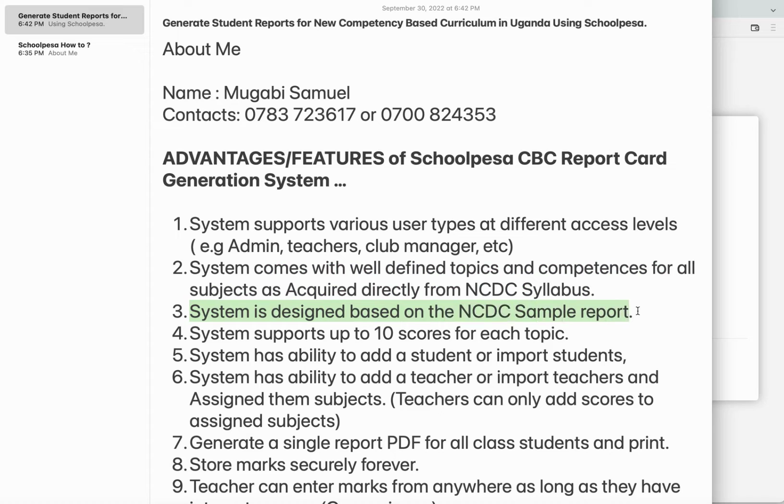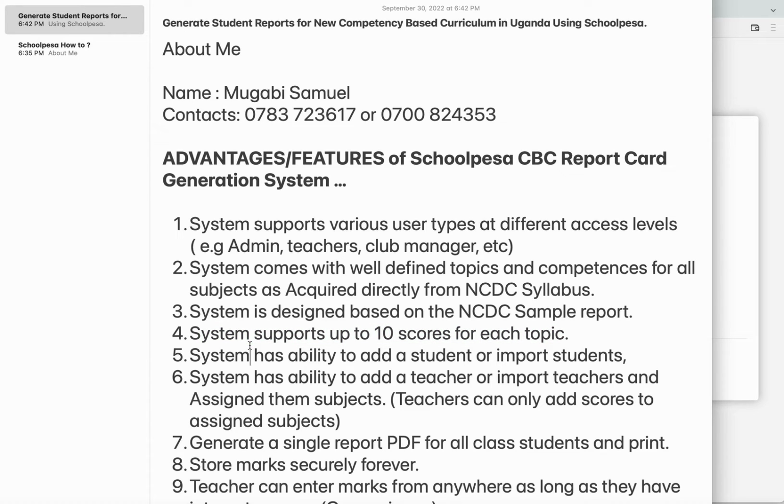So advantage three is that when we were designing this system, we based it on the NCDC sample report. At the end of our tutorials, you'll see that I'm going to print out a report that is almost similar, if not identical, to the NCDC sample report. So our system generates exactly what the NCDC recommends.